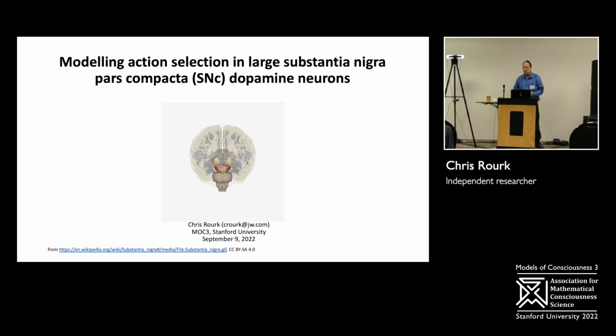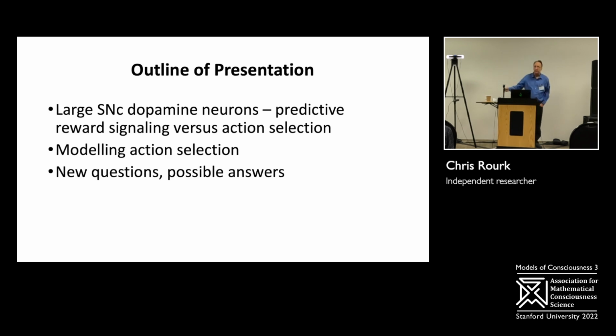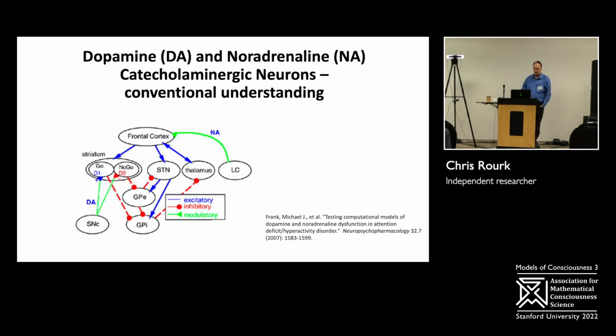I'm going to be talking about the catecholaminergic neuron electron transport action selection mechanism hypothesis. I'm referring to it as CNET for time saving. I'm going to talk about the hypothesis that was pretty much presented for the first time in 2018, some of the predictions and the evidence that has been accumulated since then, and then some thoughts on how to include this in models of consciousness.